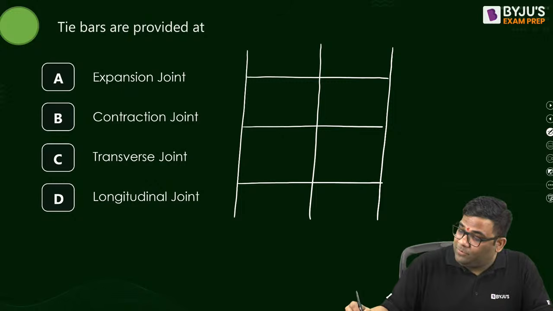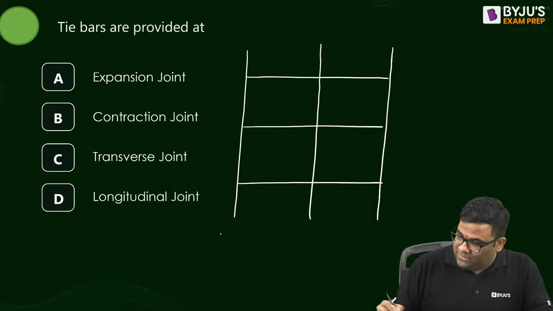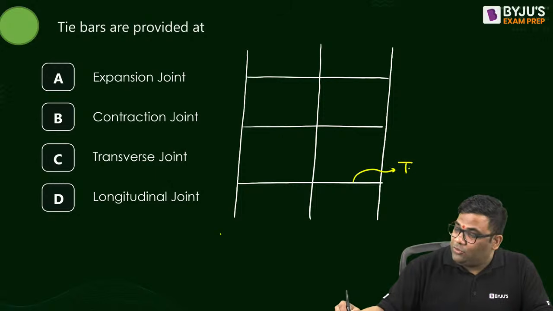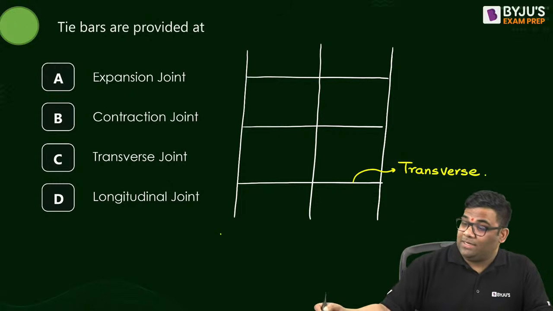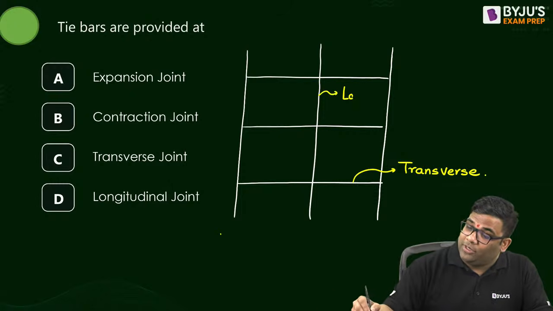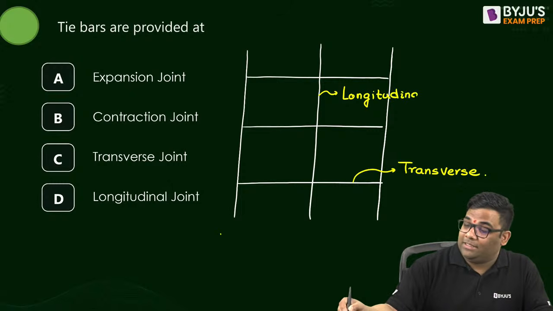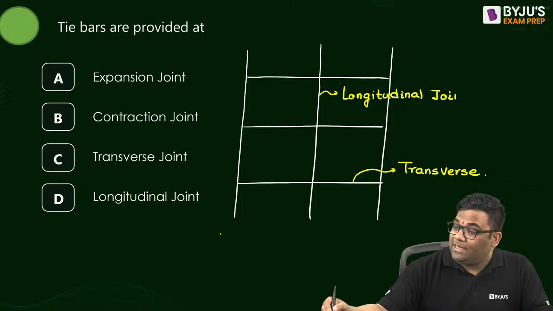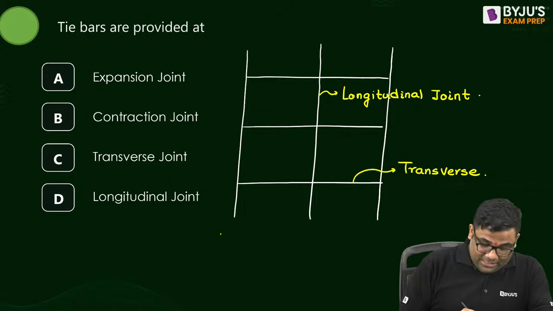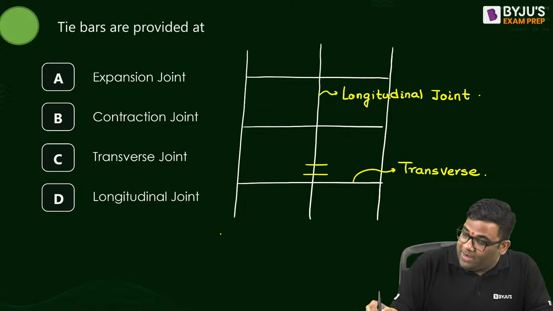You see, there are two types of joint. This is your transverse joint, right? And this is your longitudinal joint. So we provide the tie bars in the longitudinal joint.